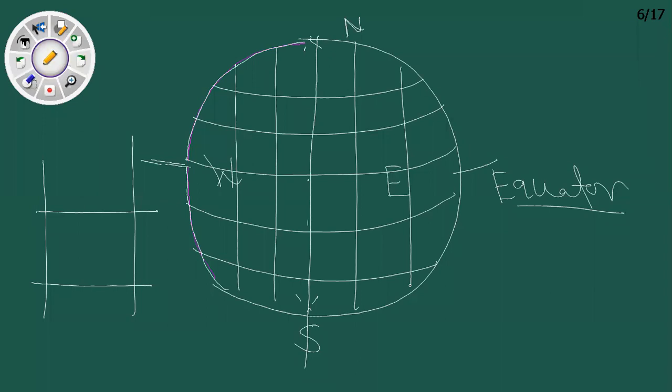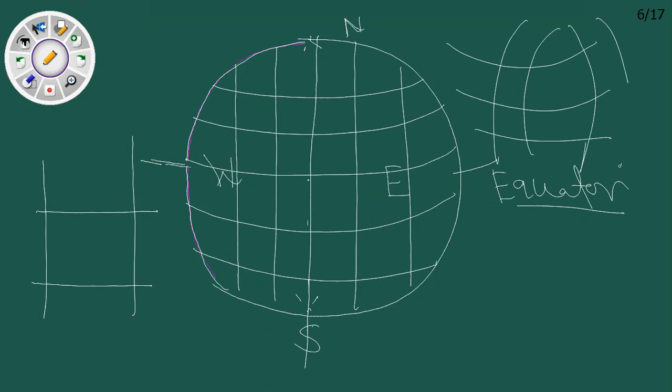As the earth is spherical, these lines are slanting, like this. These are latitudes, and longitudes are like this on the earth. Now listen, let me make it clear.